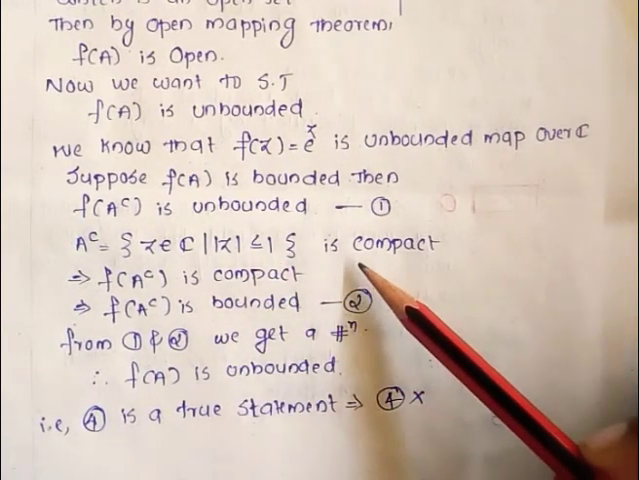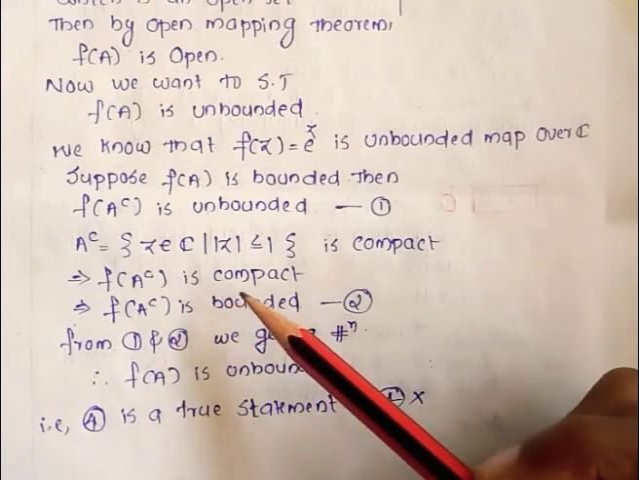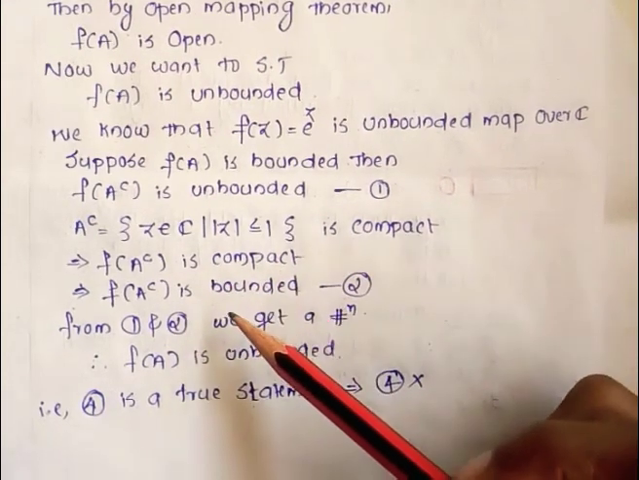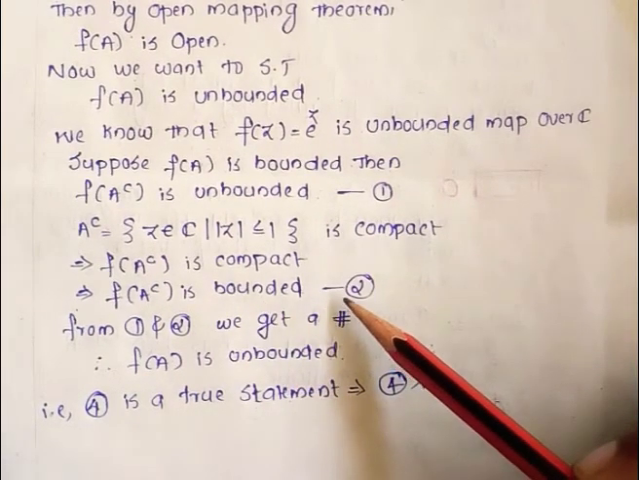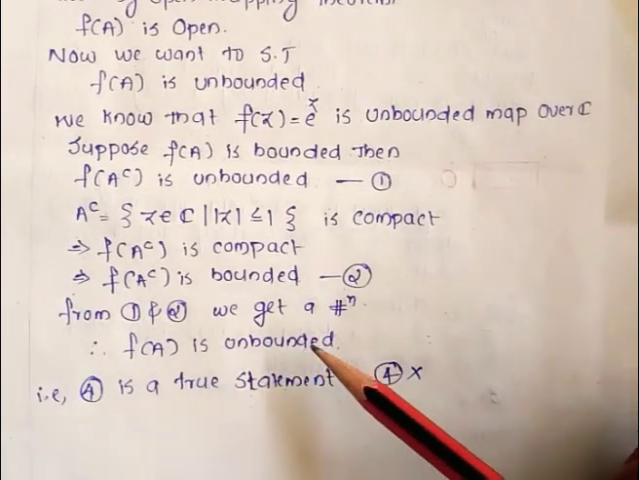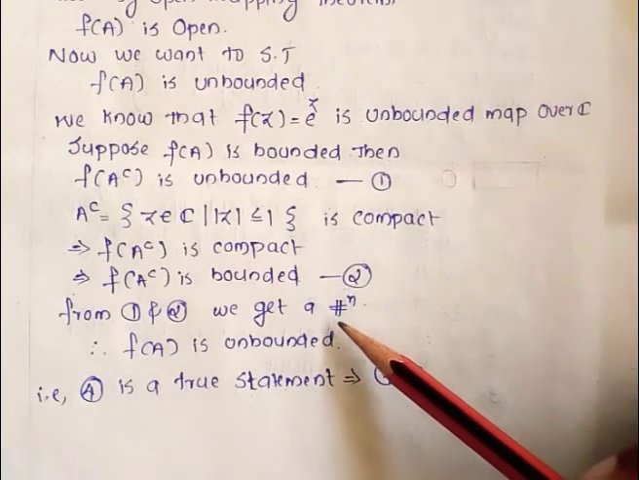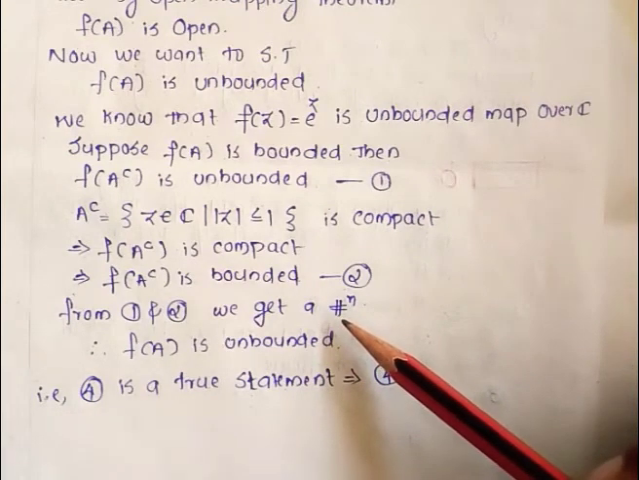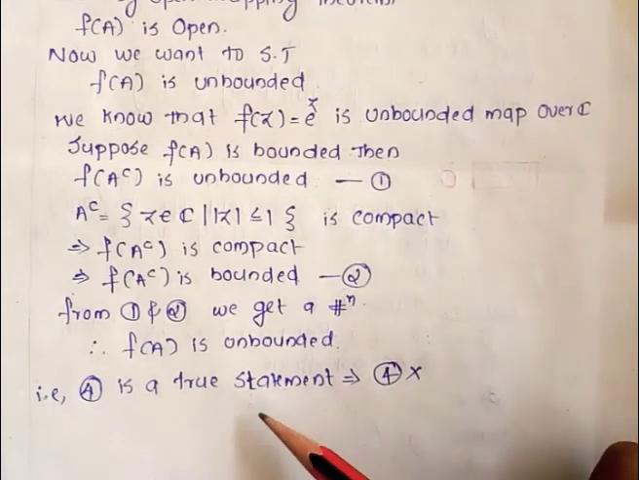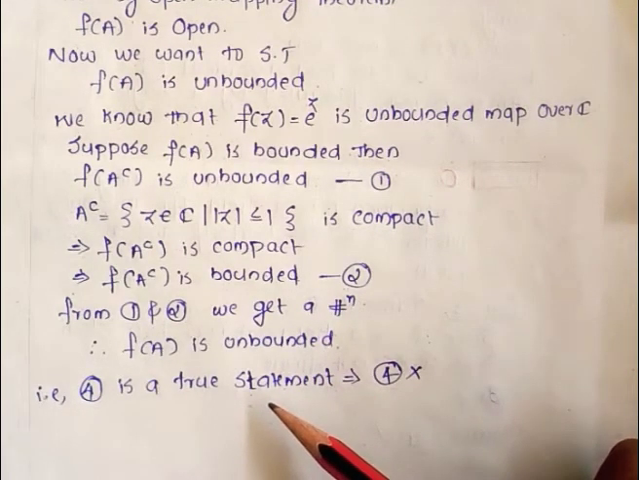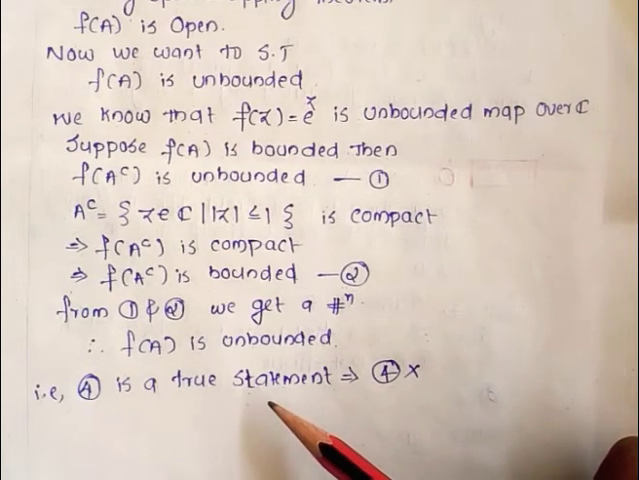Clearly, it is a compact set. Then f(A complement) is compact, which implies that f(A complement) is bounded. Put it as equation number 2. From 1 and 2, we get a contradiction. So our assumption is wrong, and hence we conclude that f(A) is unbounded. So the fourth statement is also a true statement. So it is a wrong option.